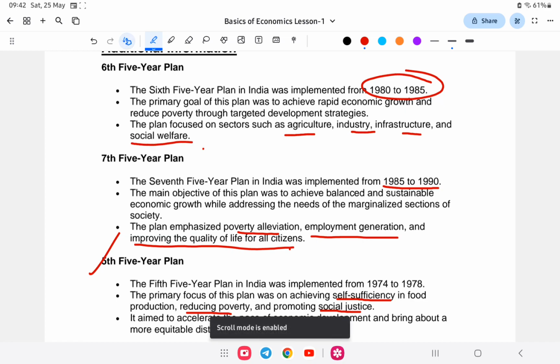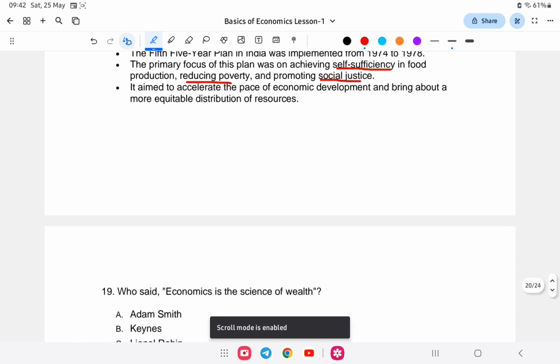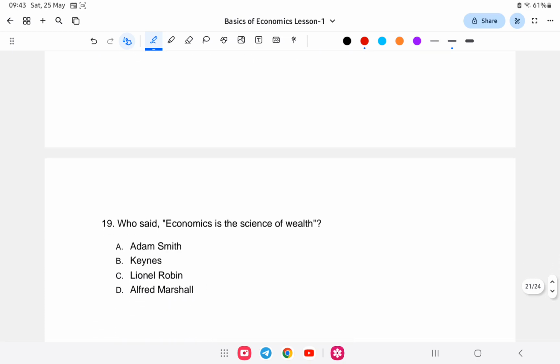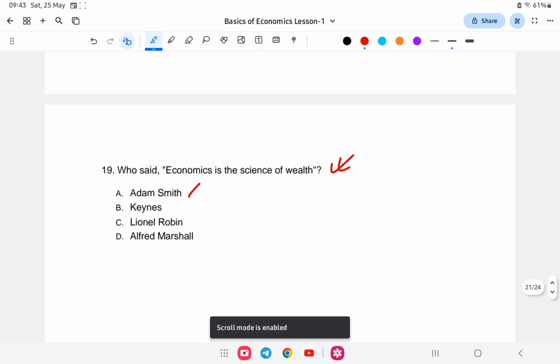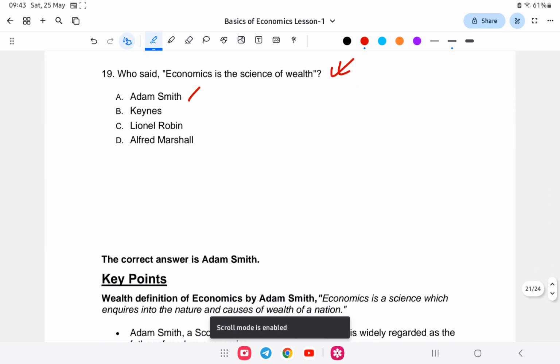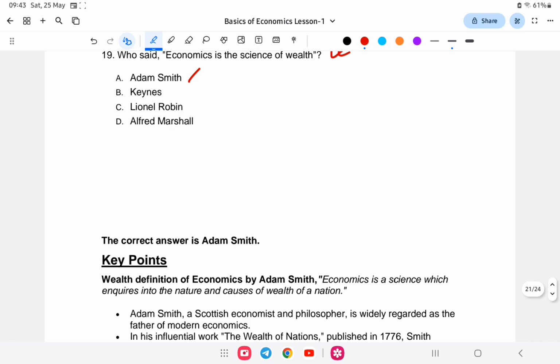So let us go to the next question. Who said economics is the science of wealth? So economics is the science of wealth. It was said by Mr. Adam Smith. Adam Smith is also known as the father of economics, or father of modern economics. He said that economics is a science of wealth, meaning economics is about wealth generation.